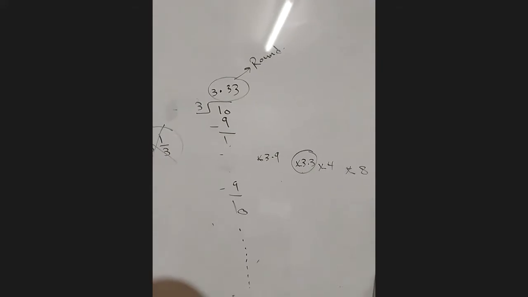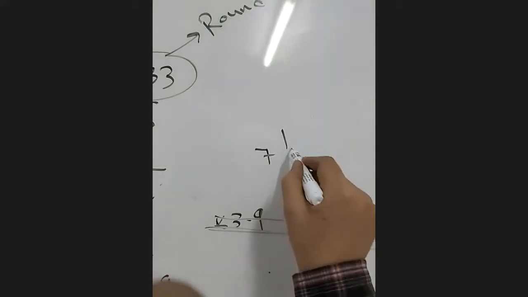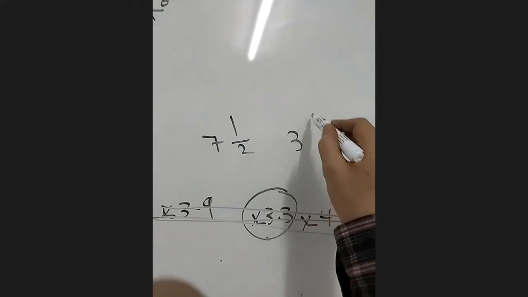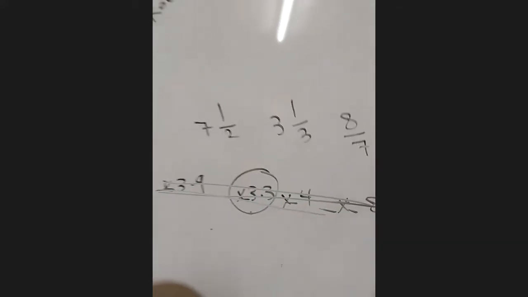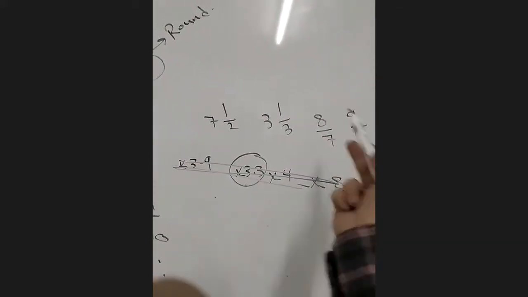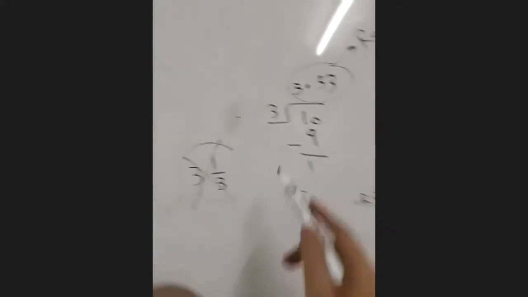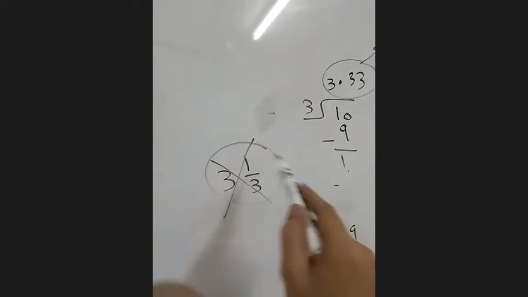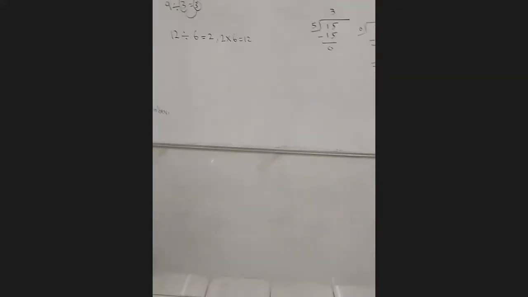But if the answers were like this, like 7 and 1 over 2, 3 and 1 over 3, 8 over 7, 9 over 11. Here, the type of the solutions are fractions and mixed numbers. So no need to put decimal and finish. Make it what? Mixed number. And choose. Got it? Yes, Mister. If there is only fraction, we can make the mixed number fraction, then we choose the mixed number.